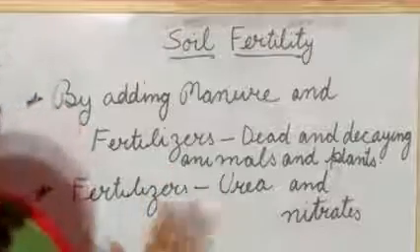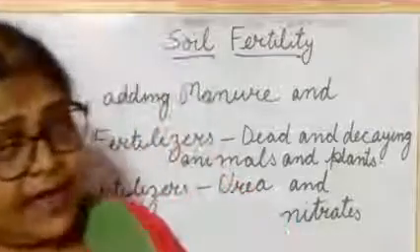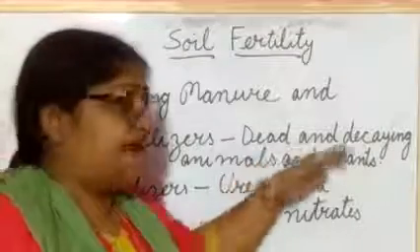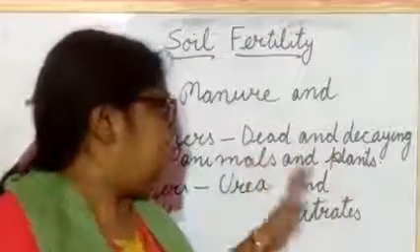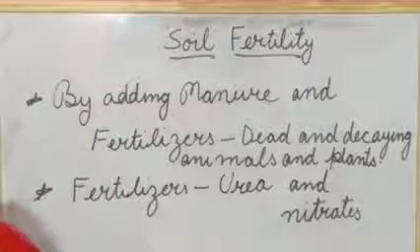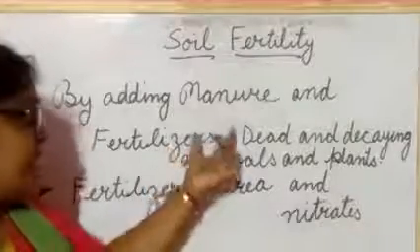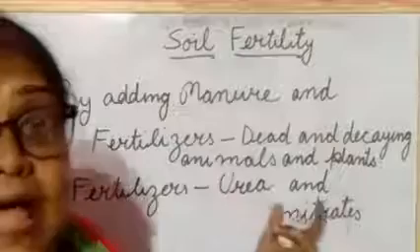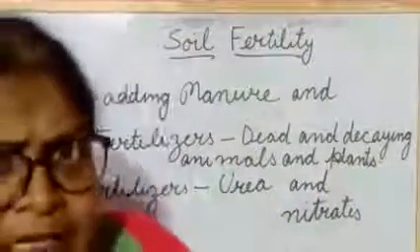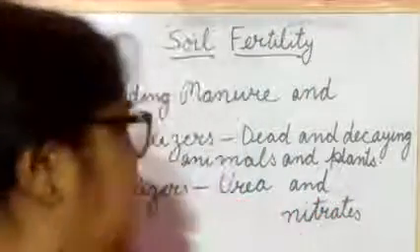When animals and plants die, they remain in the soil and decay there. The dead and decayed plant and animal matter is the soil fertilizer. Understood?